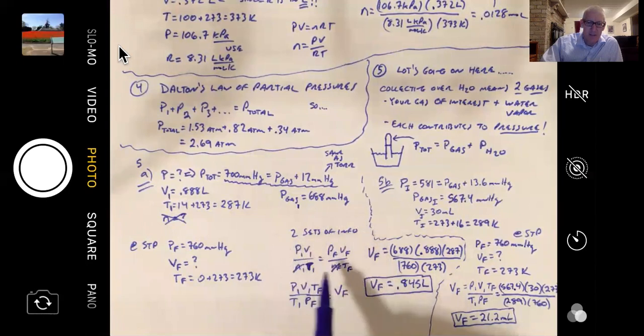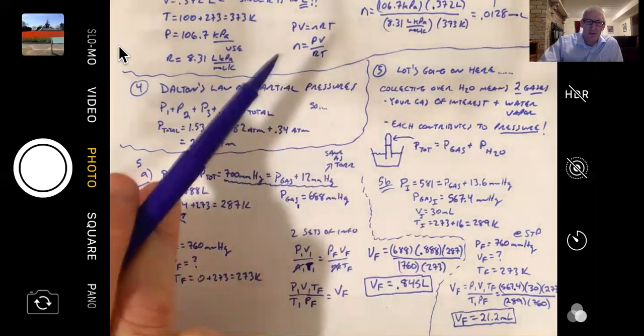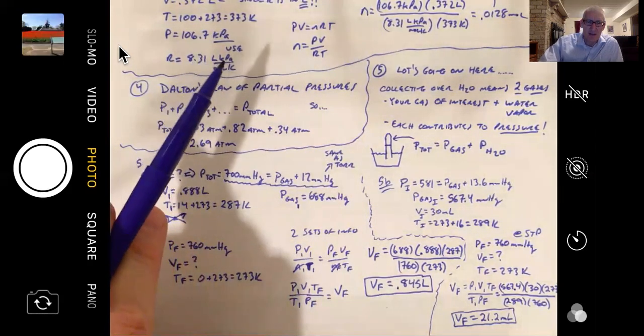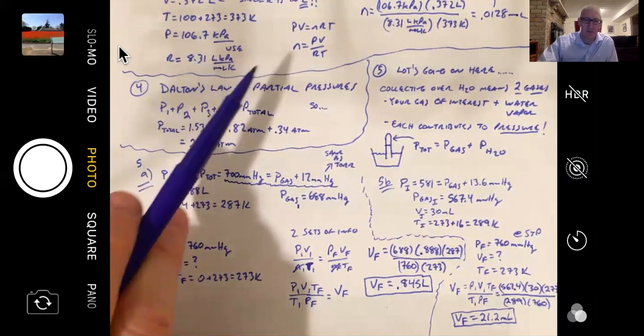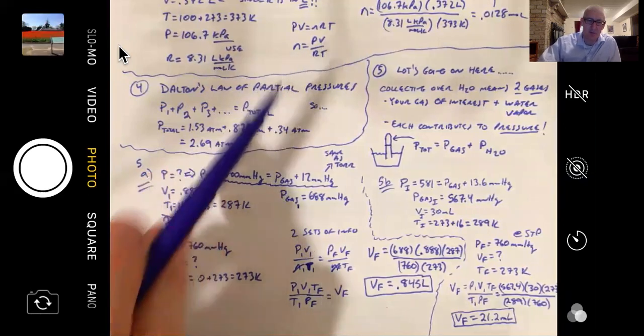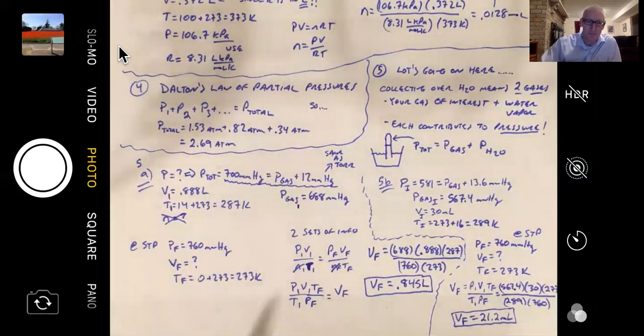And in that one, as long as the units on the left-hand side of the equation and the right-hand side match up, it doesn't have to be a certain unit. Whereas up here, for instance, if I had a volume in milliliters, because R is in liters, you have to use the correct units. If you're doing PV and RT, units are a little bit more of a crucial issue.